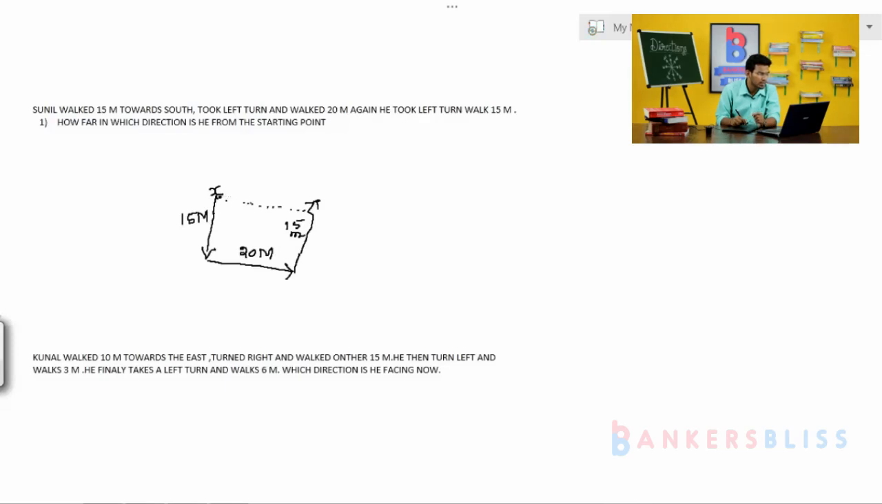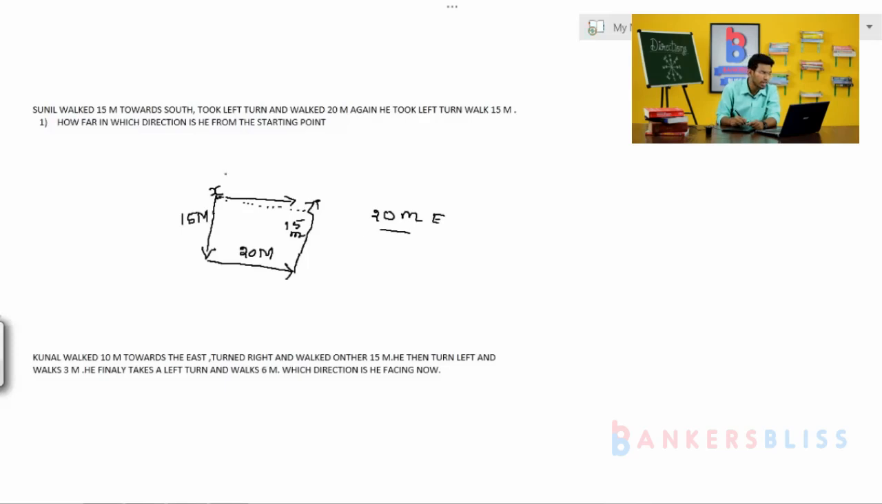How far? It is nothing but 20 meters. Which direction is he from the starting point? The person is here, then which direction is this arrow? That is 20 meters to the east. Is it clear? 20 meters towards the east.